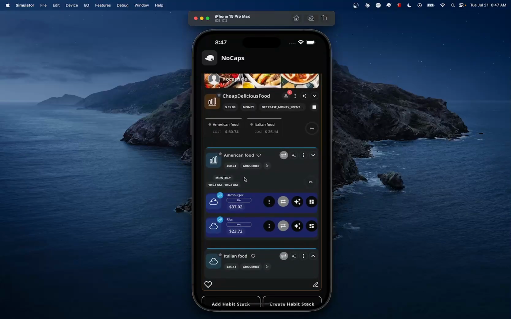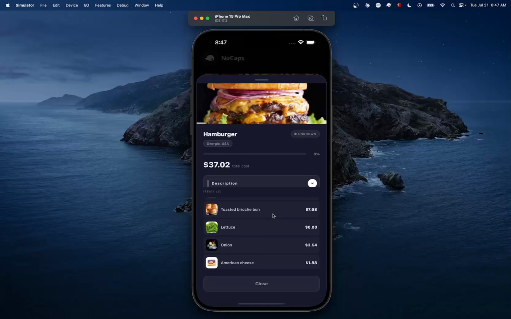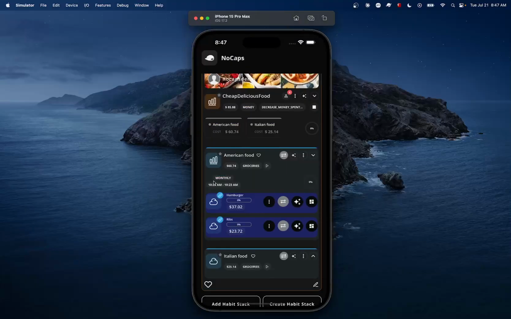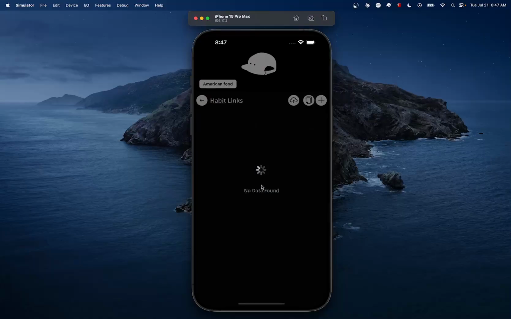Now, I want to take a closer look at the habit American food and the habit link hamburger. All right, so I could just get a quick overview of what is in here. But if I want more information, I'm just gonna go and click on this link here.